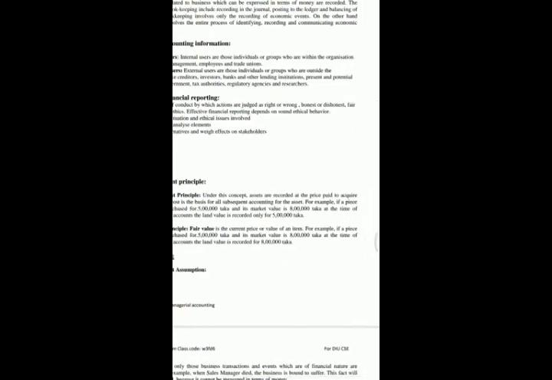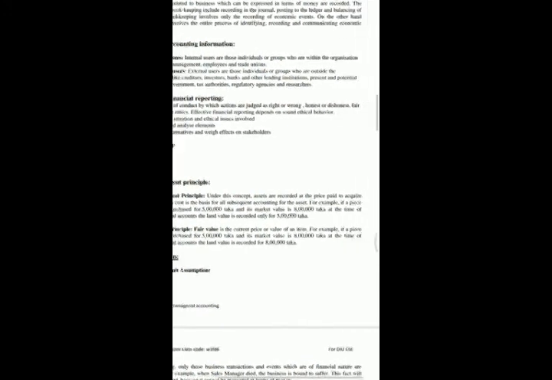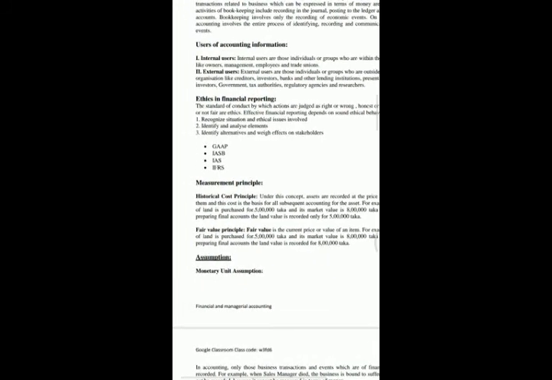Fair value principle. Fair value is the current price or value of an item. For example, if a piece of land or jewelry or any other element is purchased for 5 lakh taka and its market value is 8 lakh taka, at the time of preparing final accounts, the land value is recorded for 8 lakh taka.